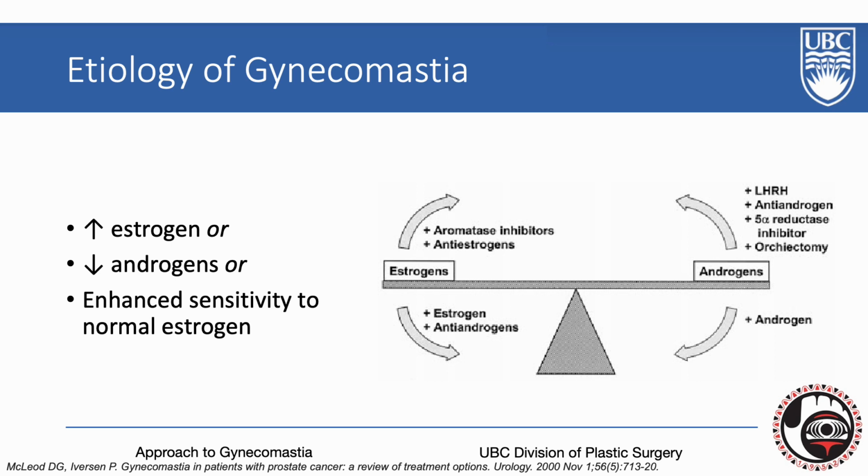In general, the pathophysiology is related to an imbalance in circulating sex hormones. There can either be an excess in estrogen, decrease in androgens, or enhanced sensitivity to the normal amount of estrogen that is circulating. Various examples of these potential imbalances are shown in the diagram on the right.